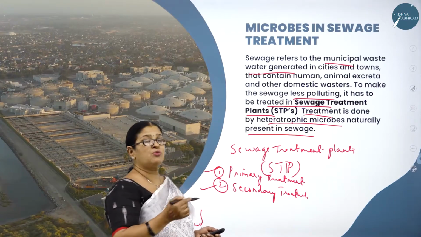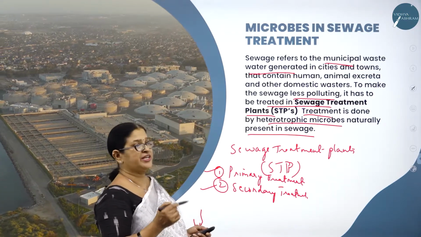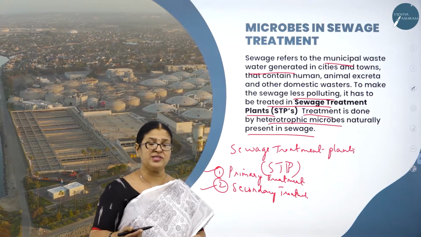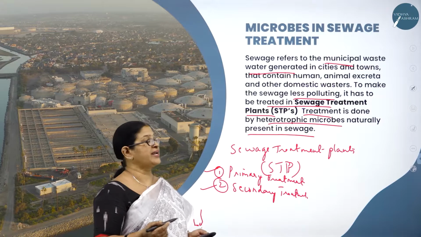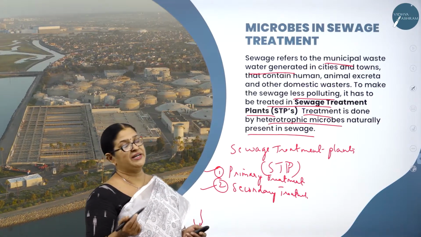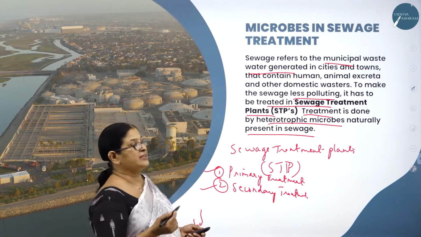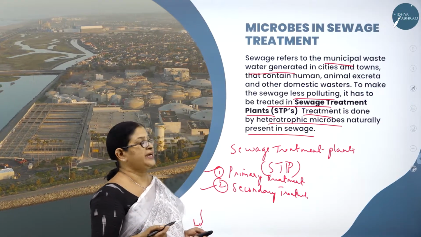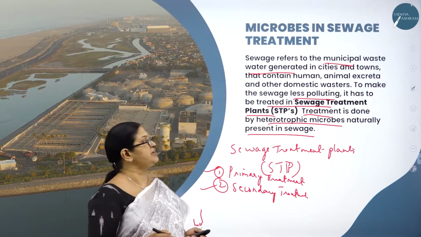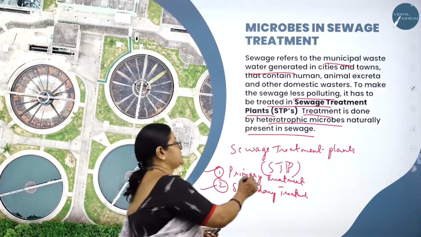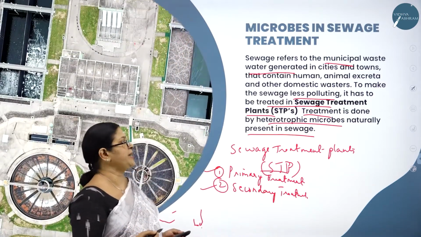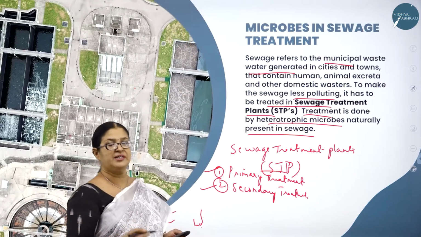So what is sewage? Sewage is nothing but a domestic waste, or an organic waste that contains a large amount of human excreta, or it might contain domestic waste or other waste material. In order to make the sewage less polluting, it needs to be treated in sewage treatment plants, short form STP. And treatment is done by what? By heterotrophic microbes naturally present in sewage.